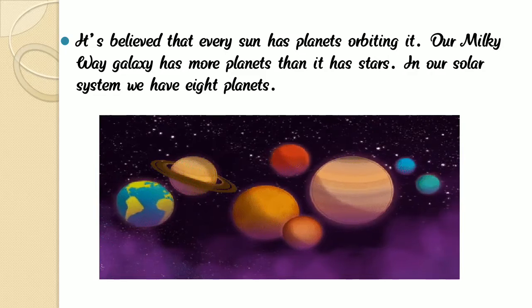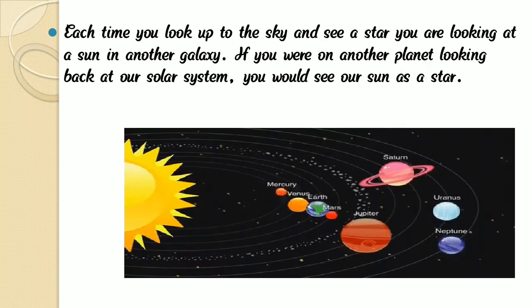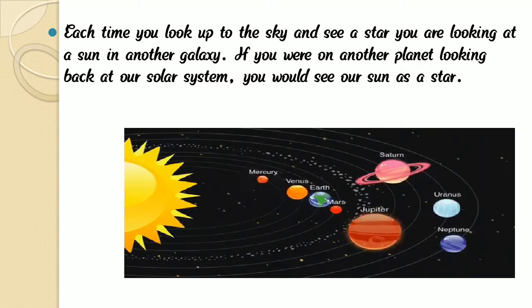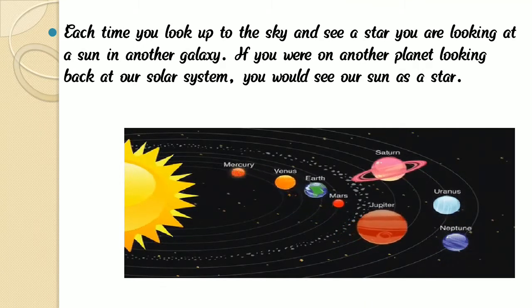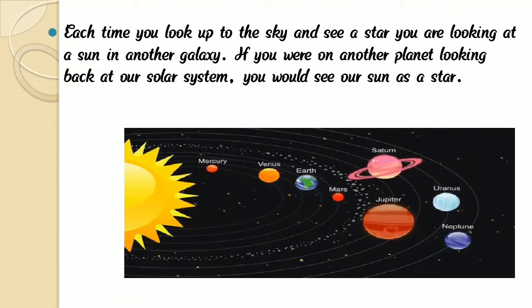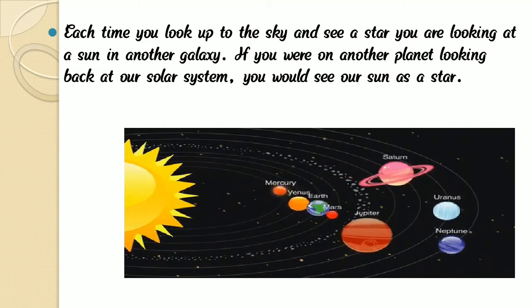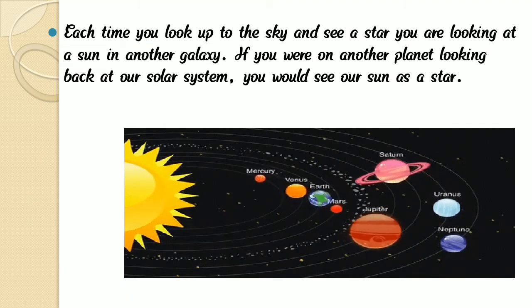In our solar system we have eight planets. Which planets? Mercury, Venus, Earth, Mars, Jupiter, Saturn, Uranus, and Neptune.